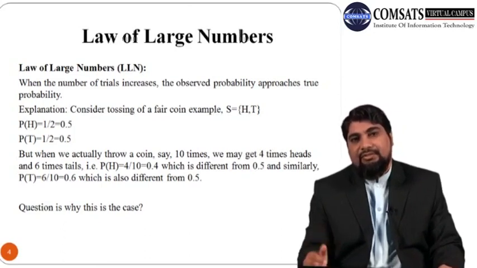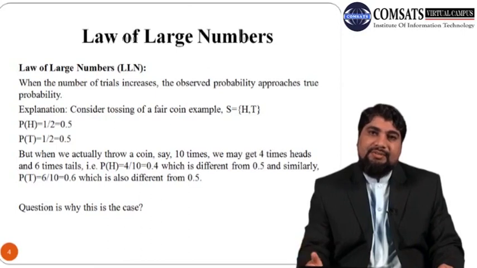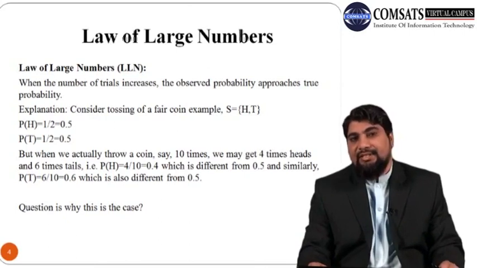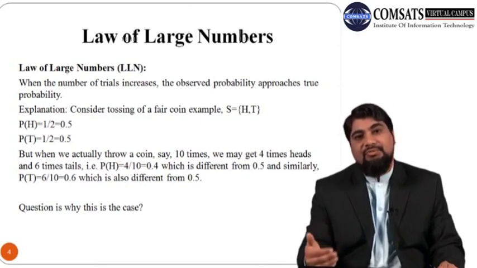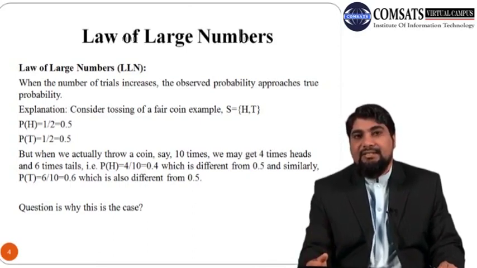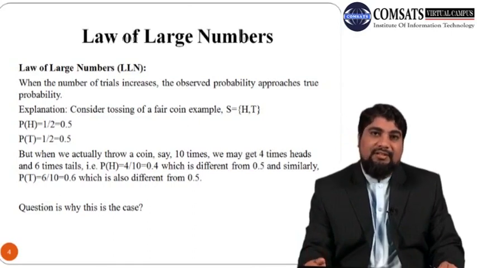And when we actually throw the coin, say 10 times, the number of times head appears divided by the total number of times the coin is tossed is called the observed probability, which we actually observe by throwing the coin. This observed probability is also called the empirical probability.